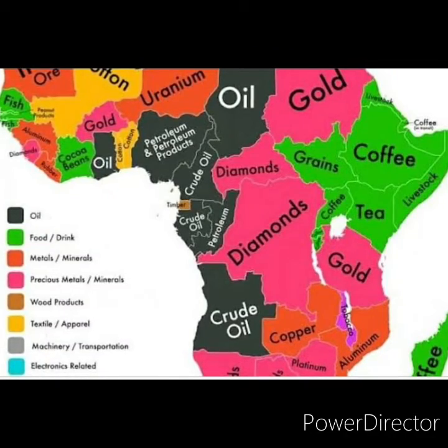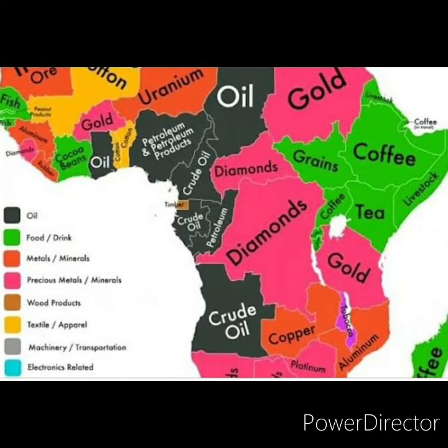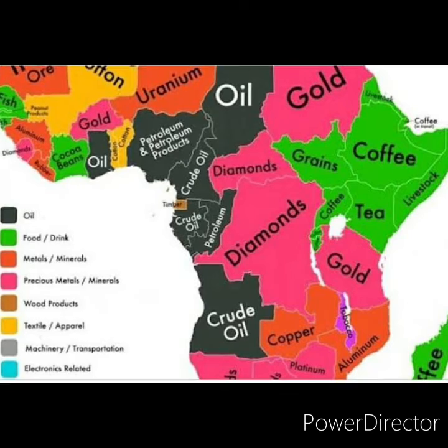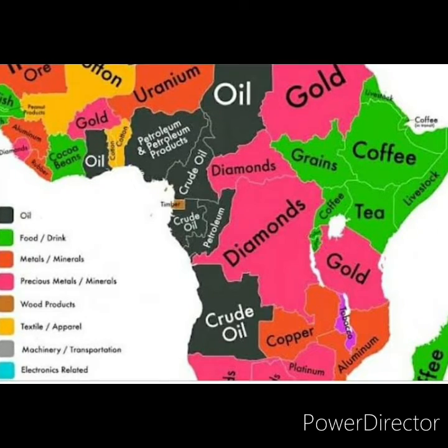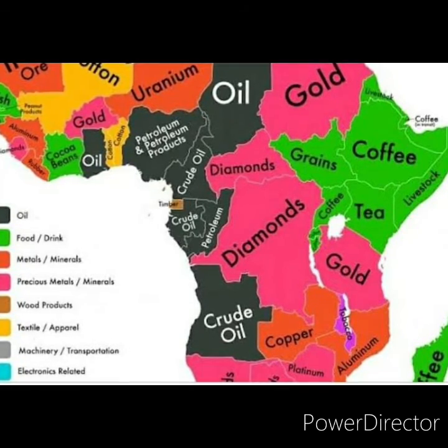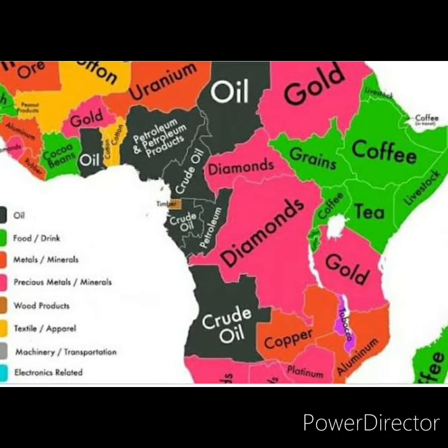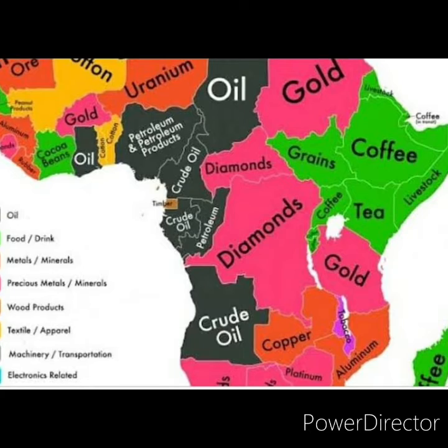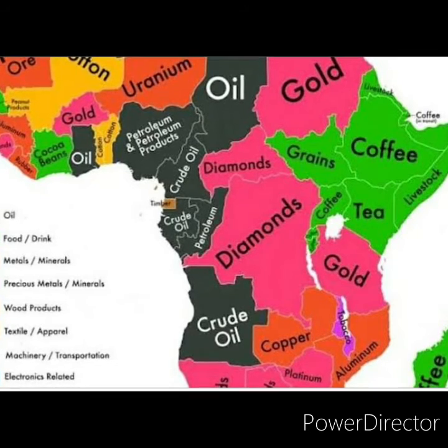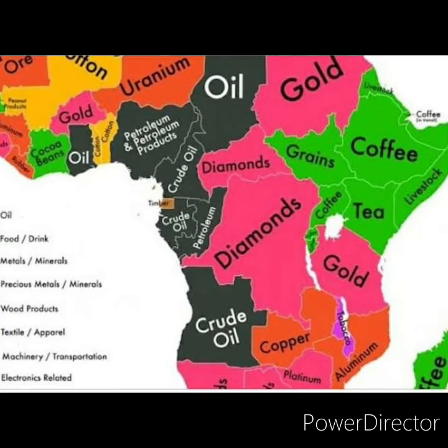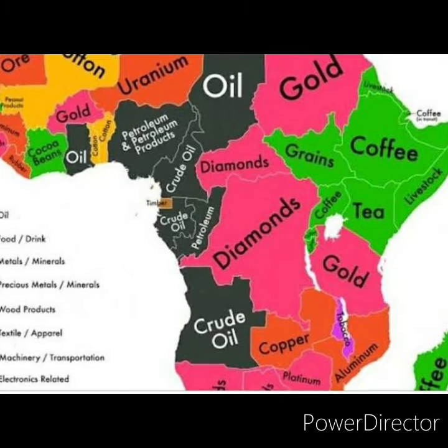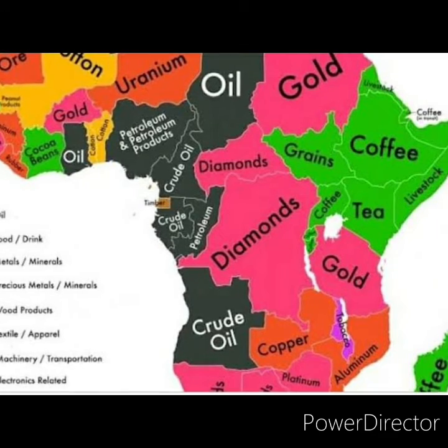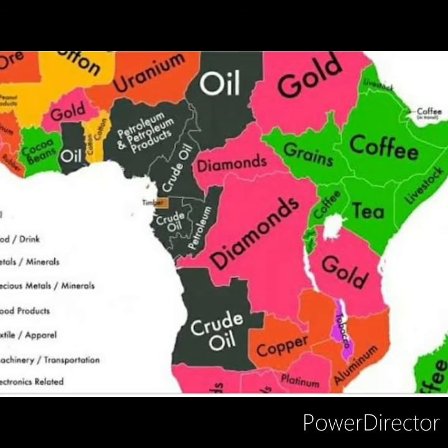Minerals. Diamonds are found in South Africa, Congo, Botswana, Sierra Leone and Angola. And also Angola, Nigeria, Gabon and Congo have large oil reserves. Gold is found in South Africa, Namibia, West Africa and Ghana. Zinc, nickel, chromium, cobalt, copper, iron ore and manganese we can also find in these areas.